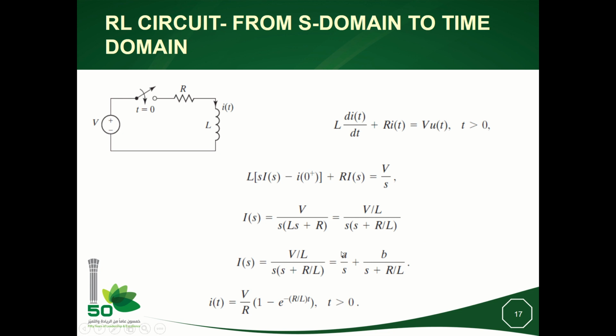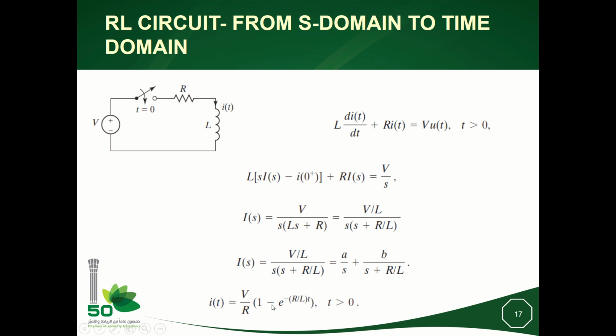I will get, if I compute now the inverse Laplace transform, A to be V divided by R. Okay, so this is the step, and I have A equal to V divided by R. And the inverse Laplace of 1 over s plus R divided by L is the exponential of minus R over L t times u(t), of course. Okay, so the B here is minus V over R.